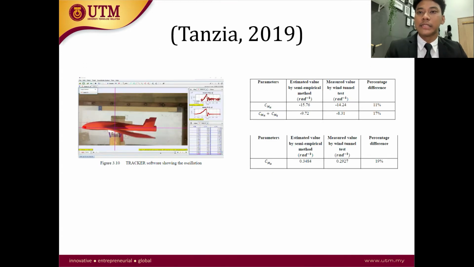And then these are the results: the derivatives obtained by Tanzia in 2019, who used the wind tunnel method to obtain the derivatives. I'm taking this as reference because if you obtain the derivatives by wind tunnel testing, it is much better and much more precise.